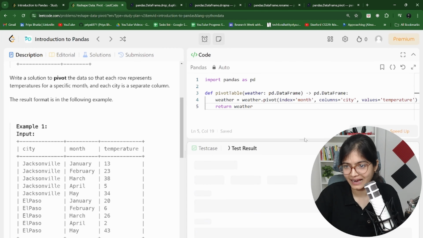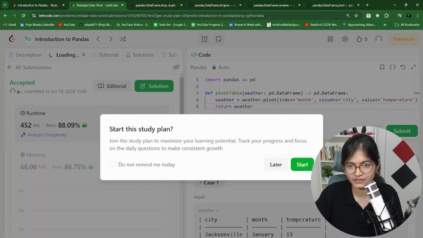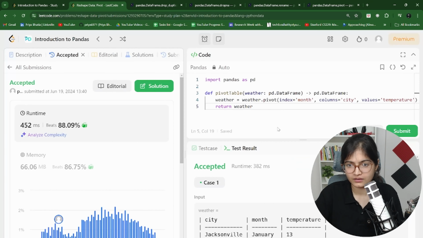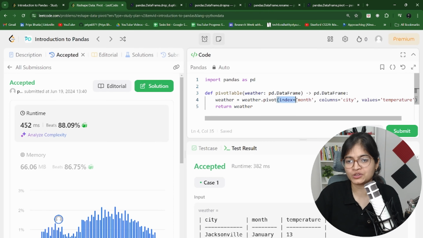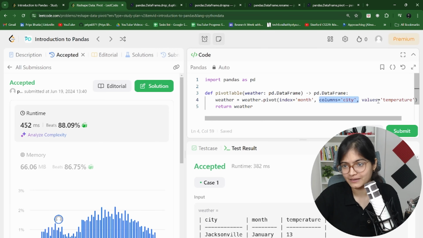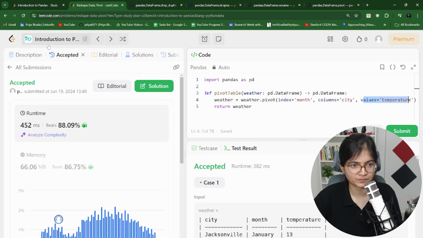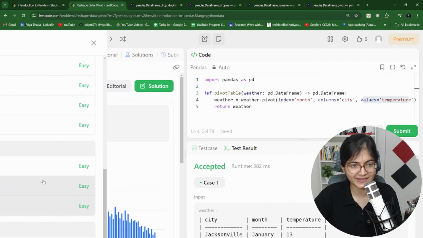Run this code and it's so simple. But it is simple for those people who are already aware of this pivot function, right? So basically restructuring happened on the basis of the index value or the row value as the month, column value as the city, and the values inside that particular table will be temperature. Perfect. Let's jump to the next question.